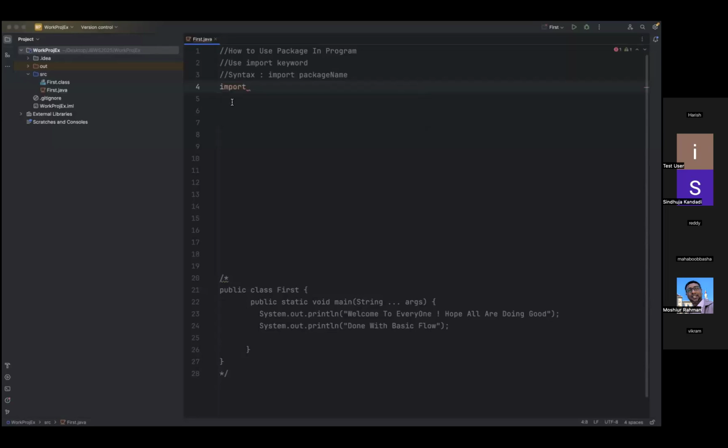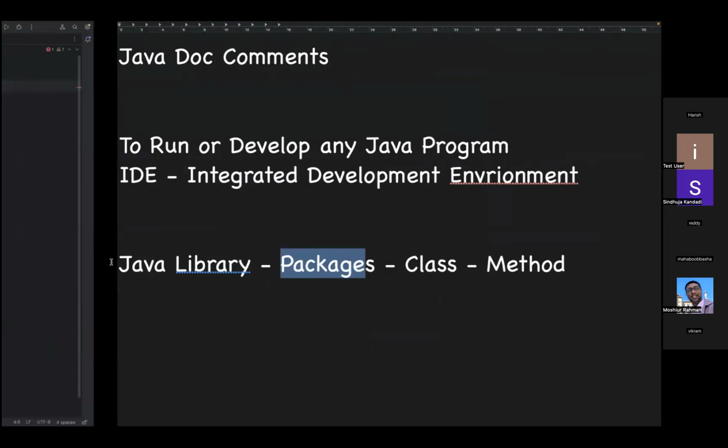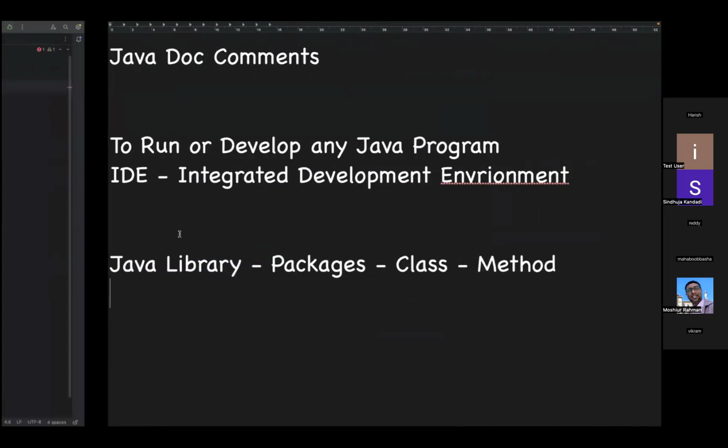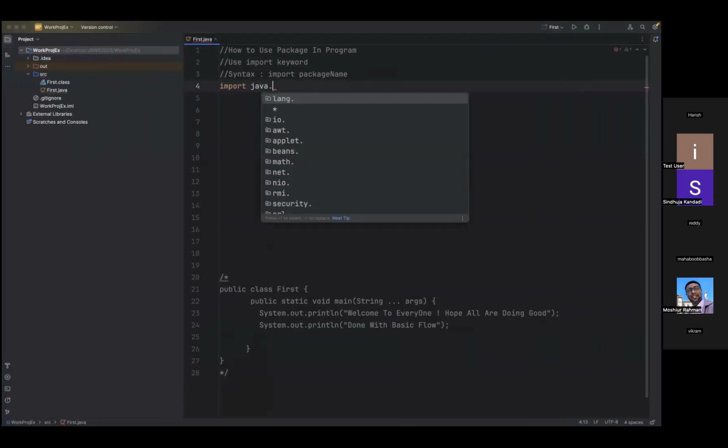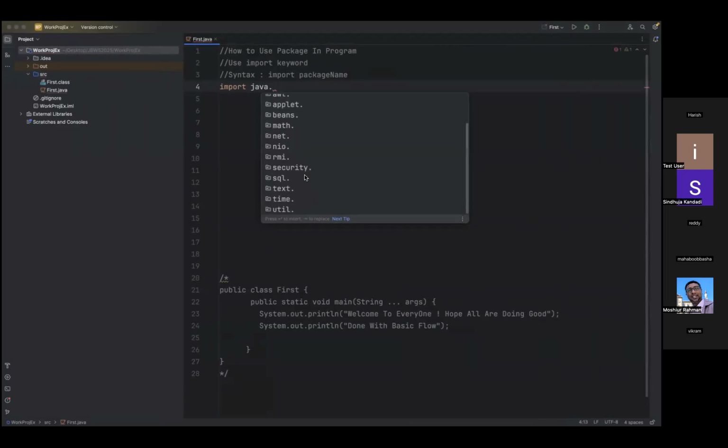So now use import. For example, you see the Java library. Let me just take Java, and now hit dot. When I hit this, what is the use? How do we use a package in a program? Use the import word. I'm importing the package name now. When I hit dot, whatever packages are available in Java, most of the packages are shown.